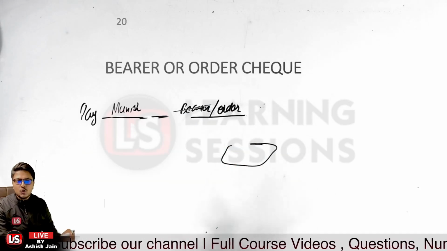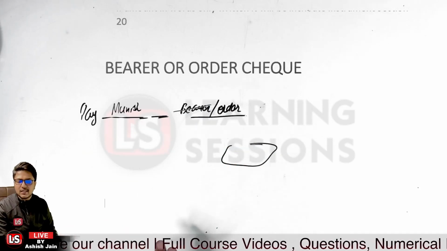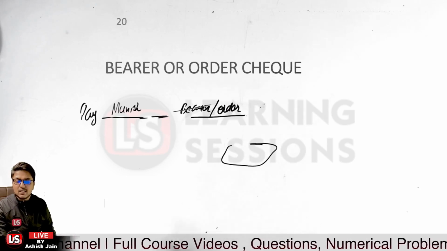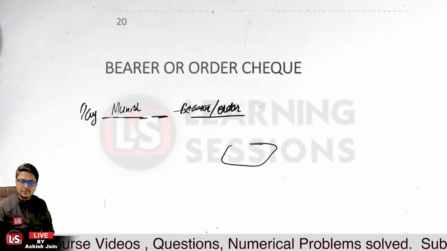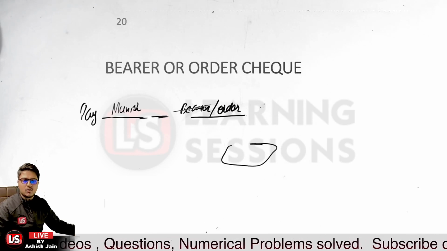Is that clear? In that case, it is to be satisfied that the payment is being made to Munish only. Okay, is that clear over here? So that is related to bearer or order check.